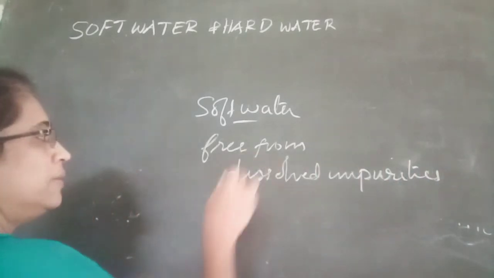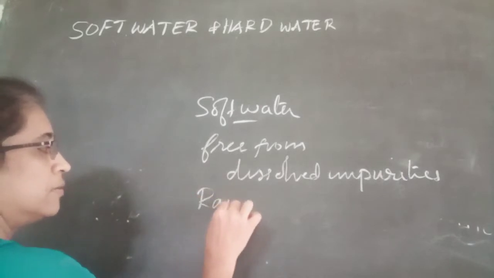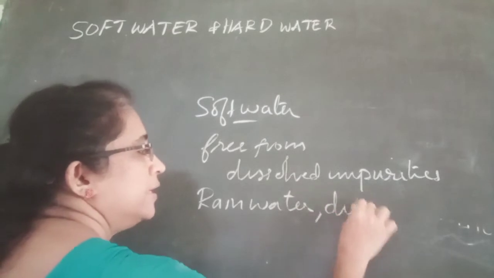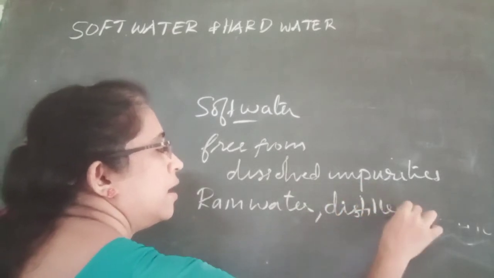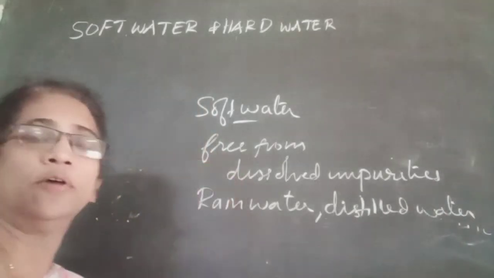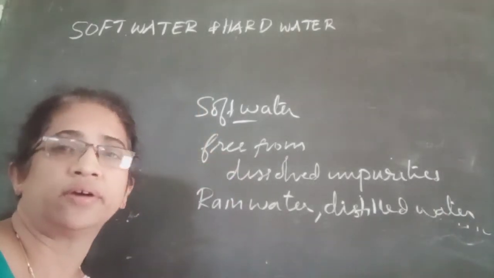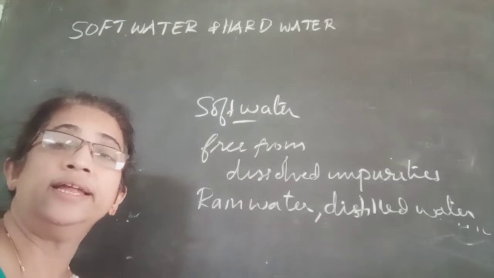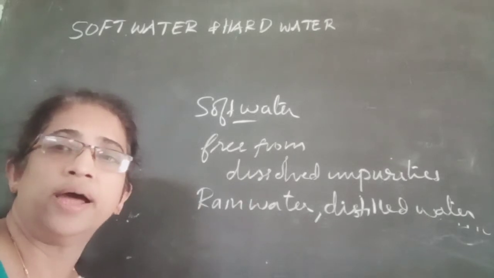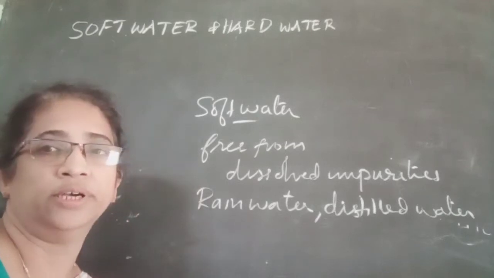For example, rainwater and distilled water are examples of soft water. So, soft water readily lathers with soap and does not waste soap due to the absence of dissolved impurities.